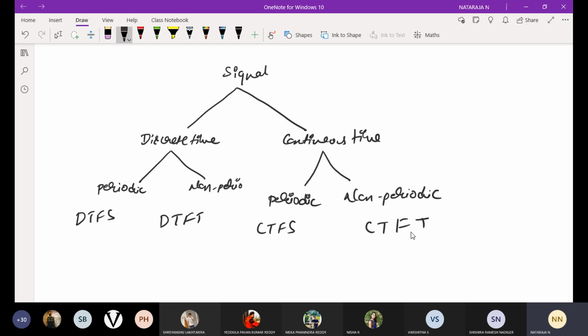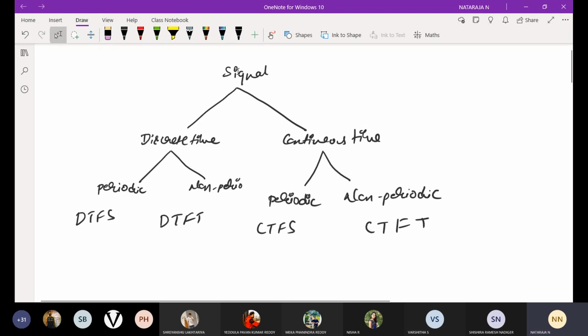We already discussed CTFS, continuous time Fourier series, in the last class. Now we will discuss the discrete time Fourier series, discrete time Fourier transform, and continuous time Fourier transform. That is why I didn't show this classification before. Okay, you got the idea? Yes, sir.